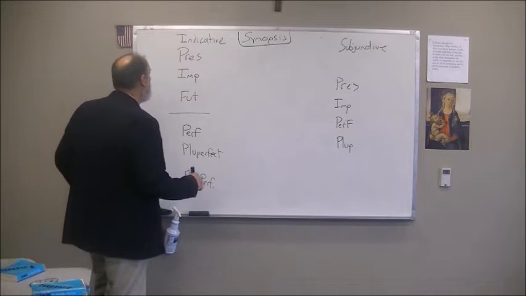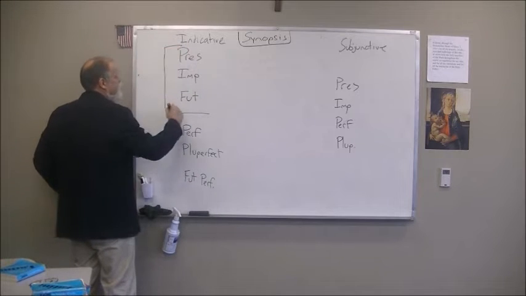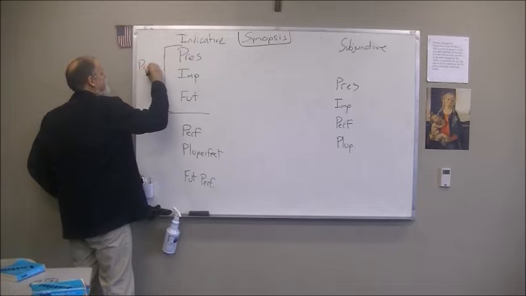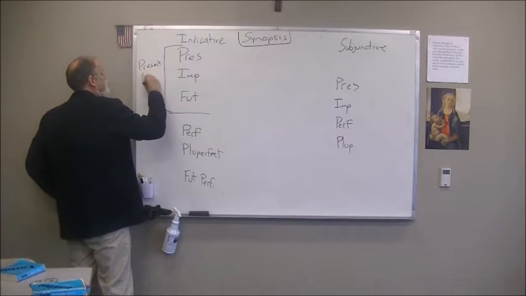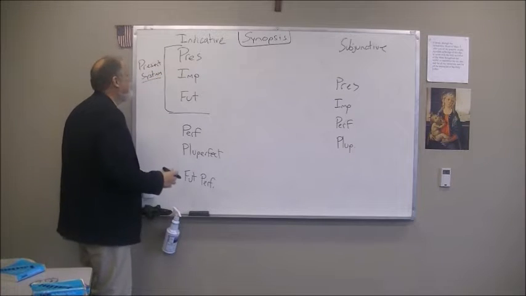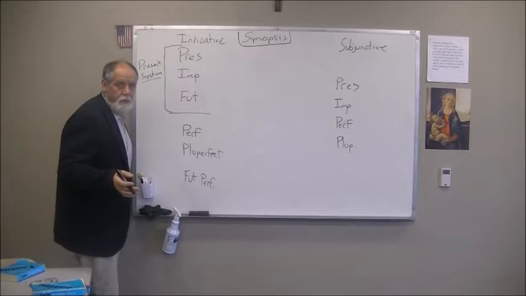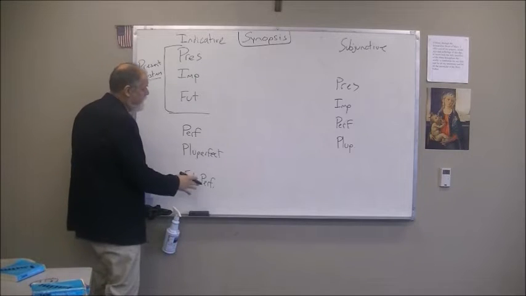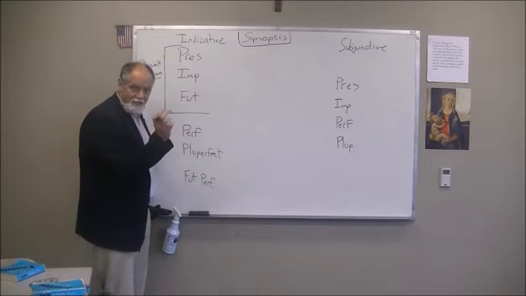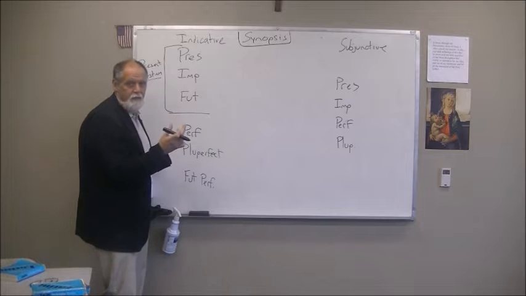All right. So first off, we got to remember something. These three tenses, the present, the imperfect, and the future, are known as the present system. The present system. All right. So how does the present system work? Well, we have to find a stem, right? For every time we make a verb form, we start with a stem, right? That is that root part of the verb that tells us the meaning of the verb.